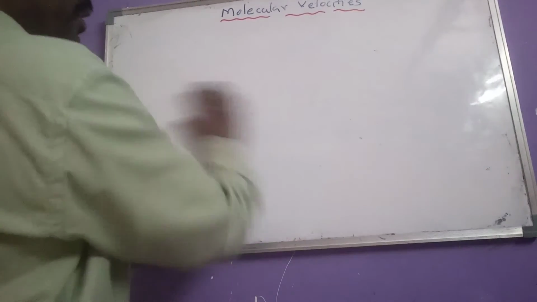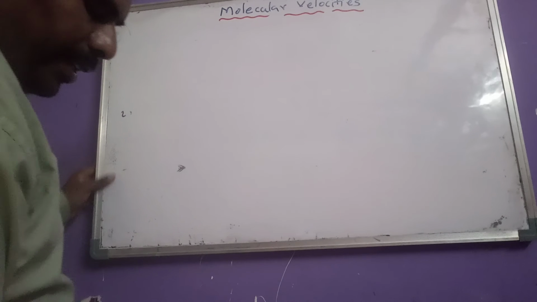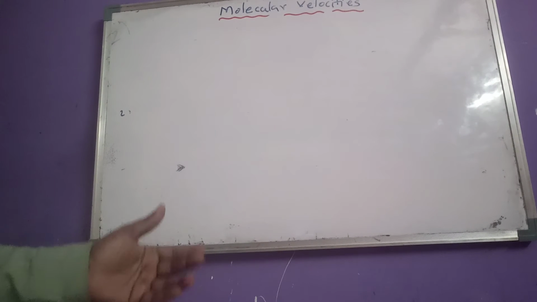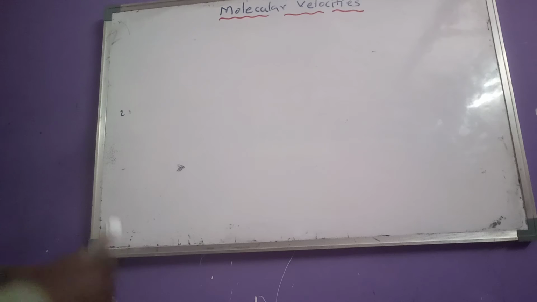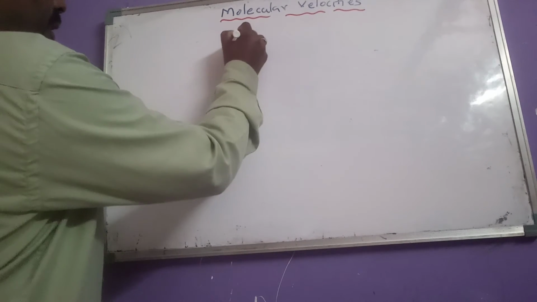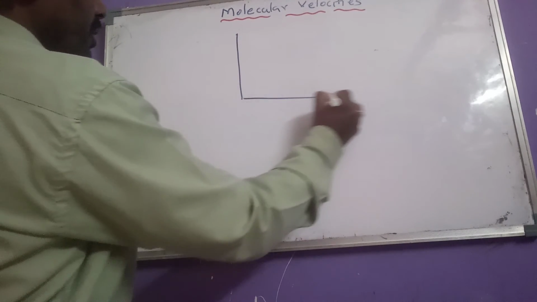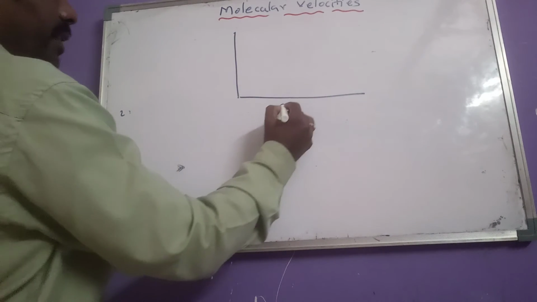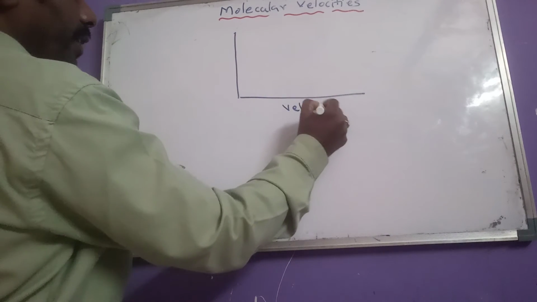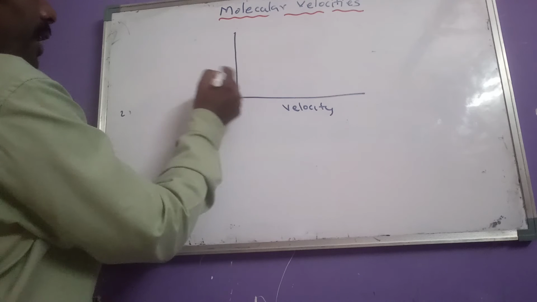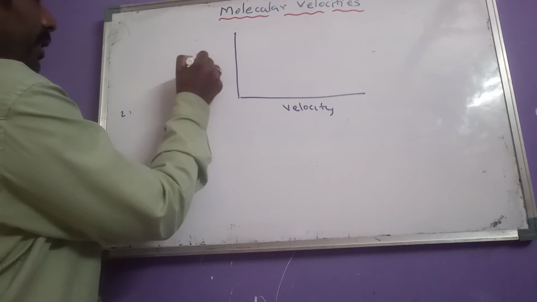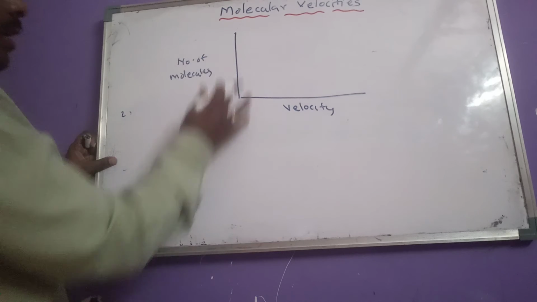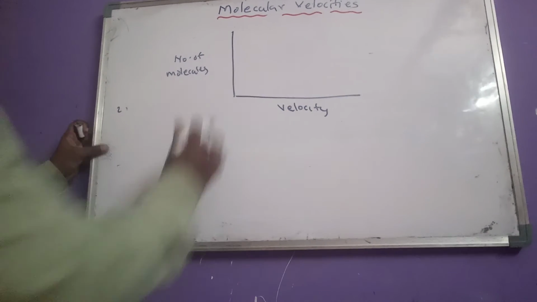And then one important thing is here, what is that? Molecular velocity distribution curves. So what does molecular velocity distribution curves mean? Here on the x-axis we have to consider velocity, on the y-axis we have to consider number of molecules having a particular velocity.